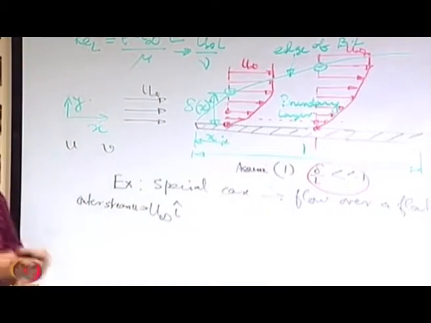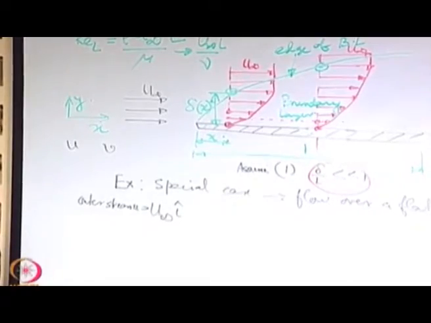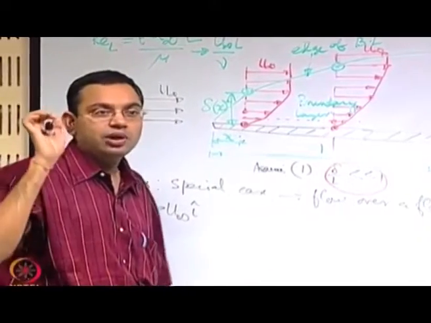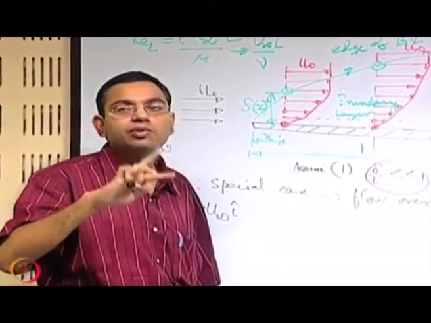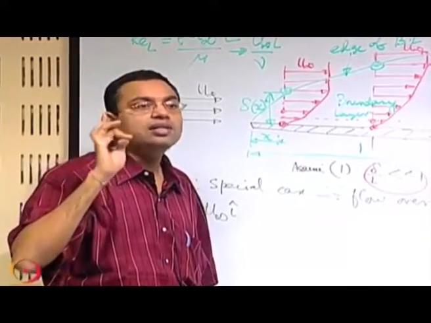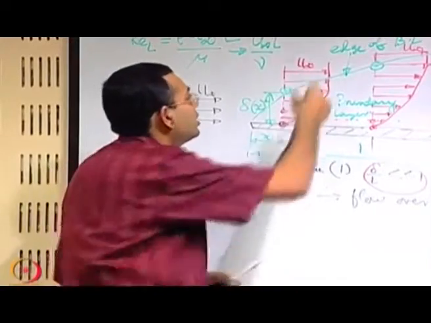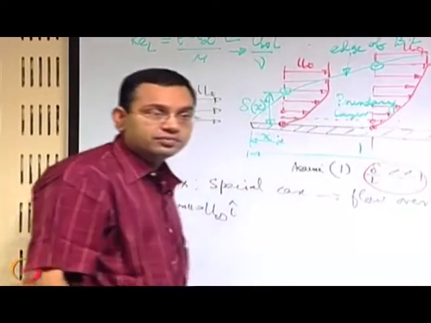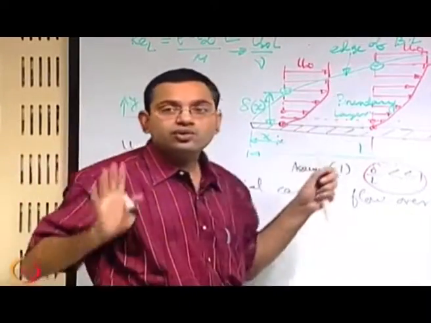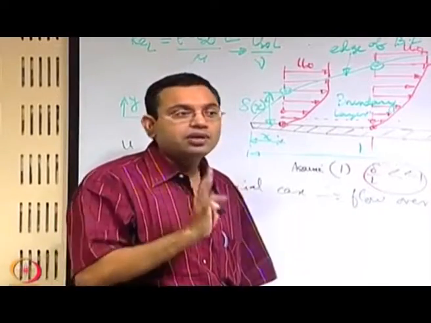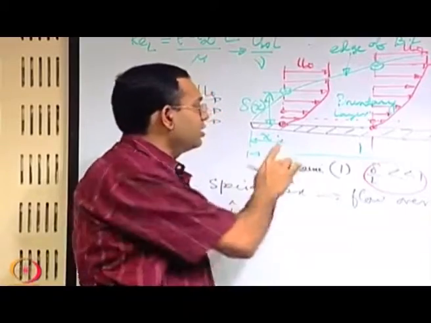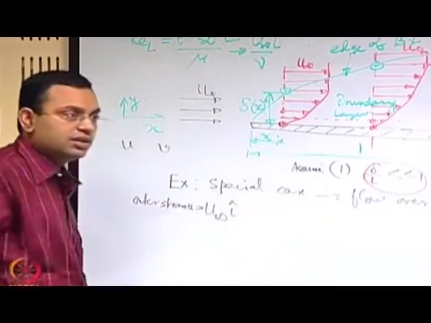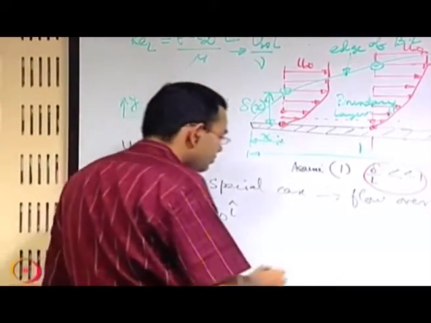If you also have density equal to constant, you may use Bernoulli's equation between any two points located anywhere outside the boundary layer. Within the boundary layer you cannot use Bernoulli's equation, that you have to clearly understand, but outside the boundary layer you may.